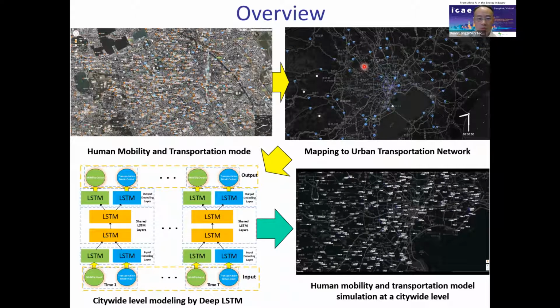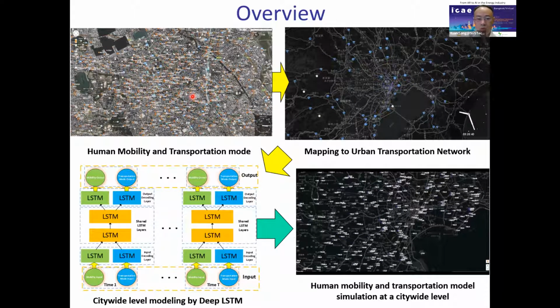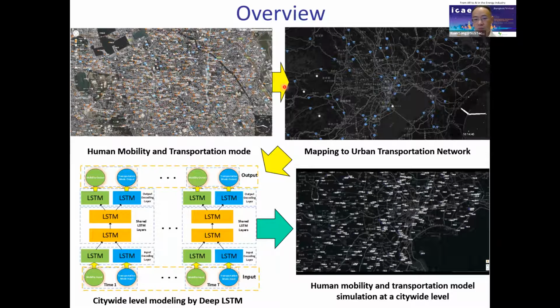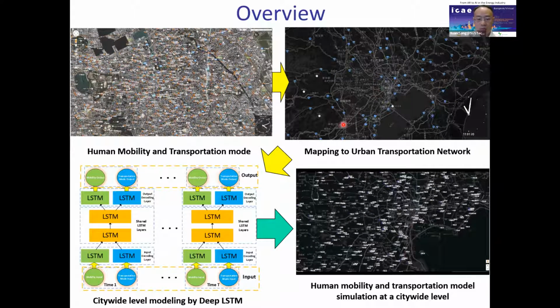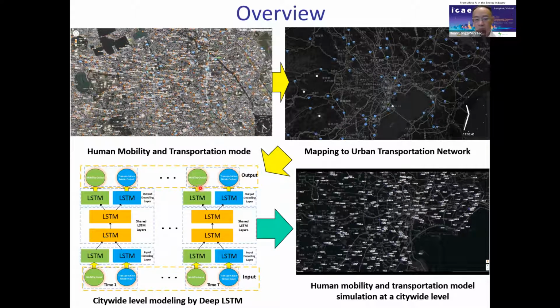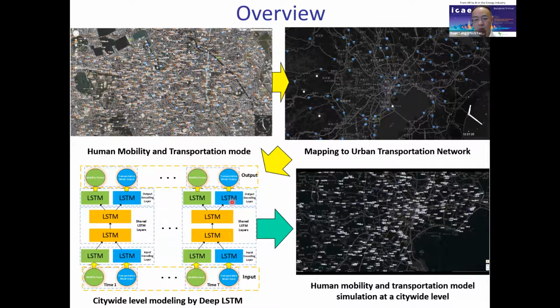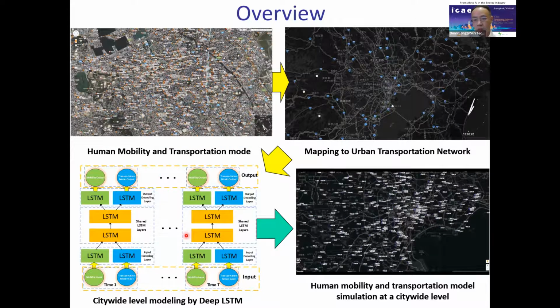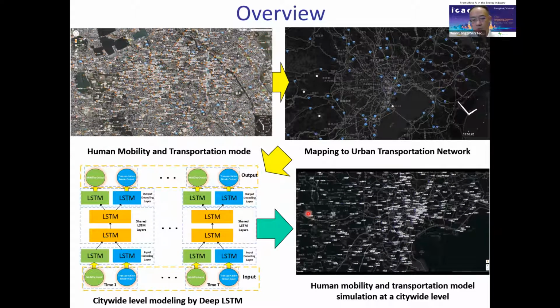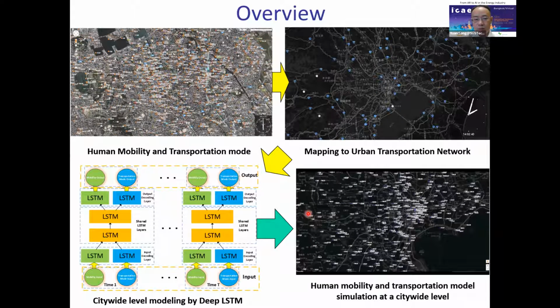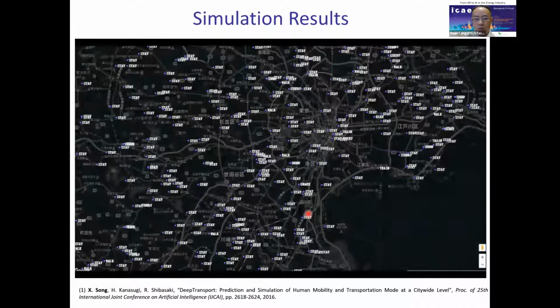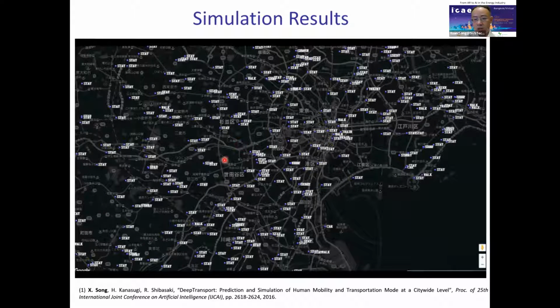Based on the human mobility data and the transportation mode labeling, we map to the urban transportation system and construct a very deep LSTM neural network. Based on this model, we can predict future human movements and their transportation mode. Here are some sample results: we can perform a simulation for a given time and region, and generate the transportation sequence transition, such as walk, train, by car.